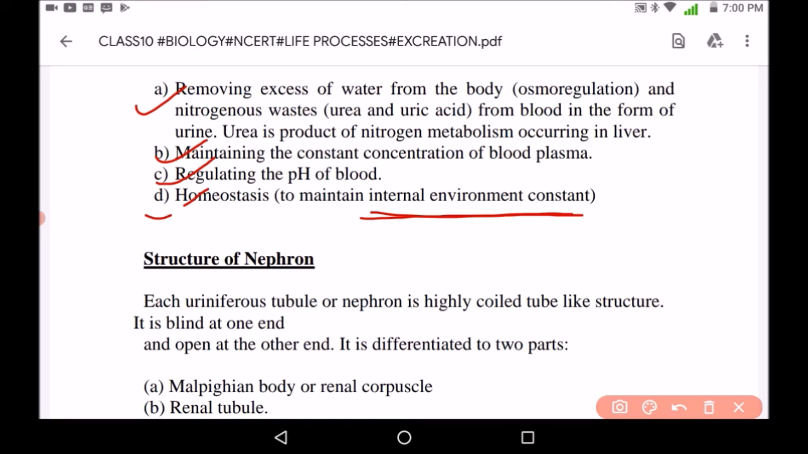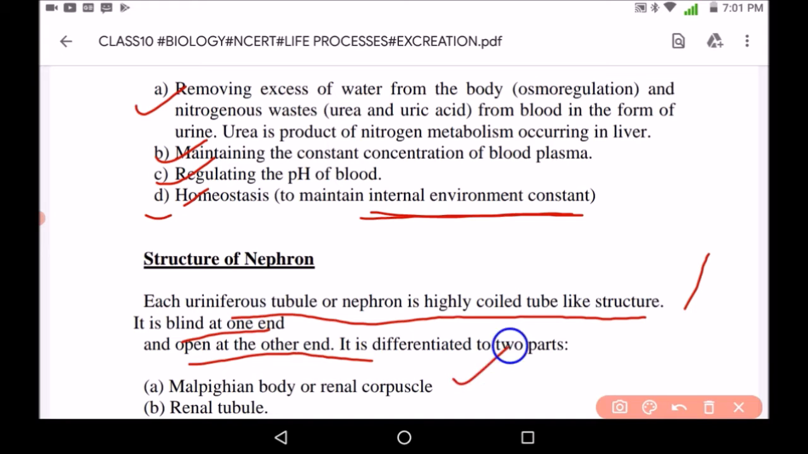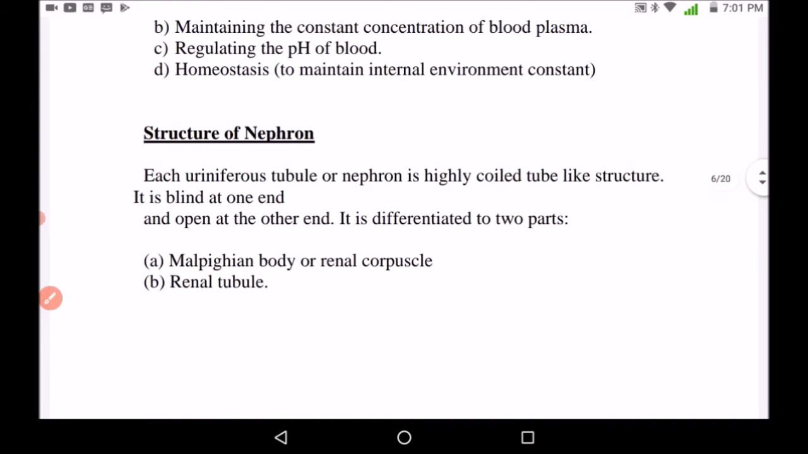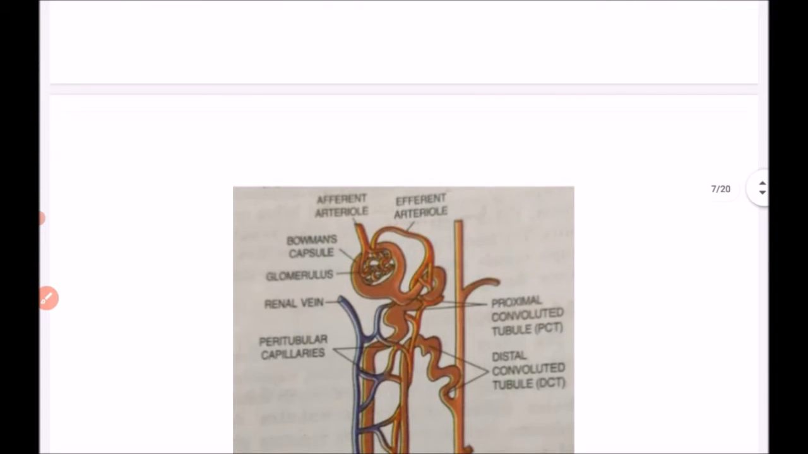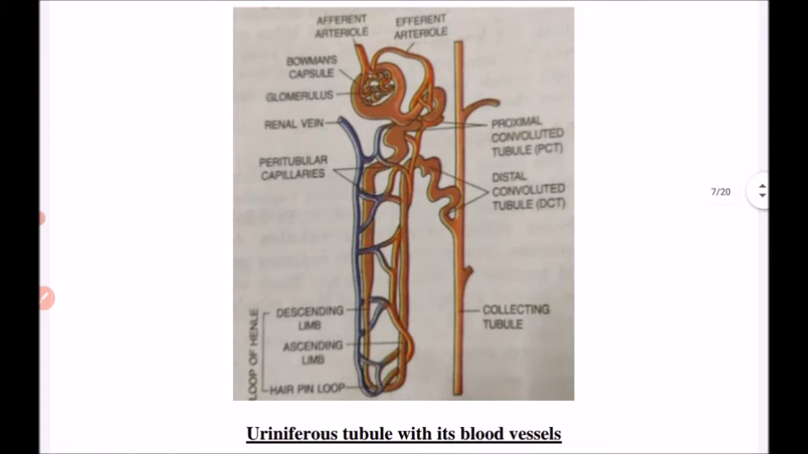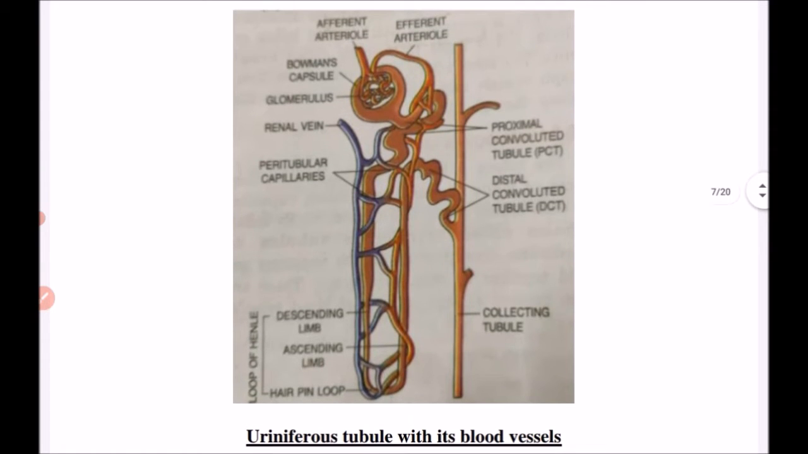Now, as we know that nephron is the structural and functional unit of kidney, so we should also know the structure of nephron. Each uniferous tubule or nephron is highly coil-like structure. It is blind at one end and open at the other end. It has two parts. First is Malpighian body or renal corpuscle, and second is renal tubule. Now this is the structure of uniferous tubules with blood vessels.